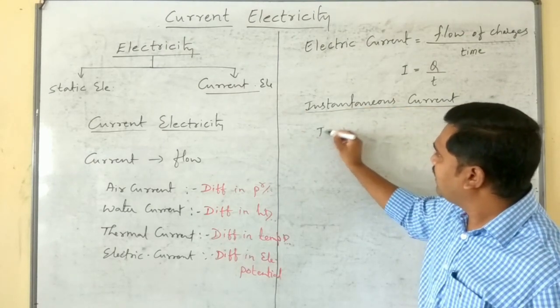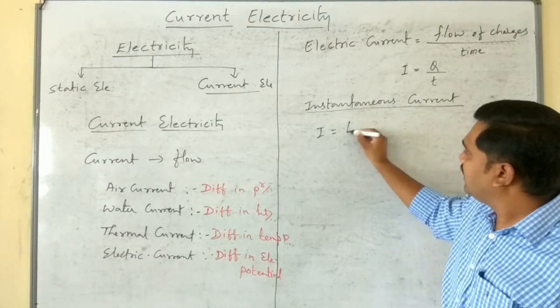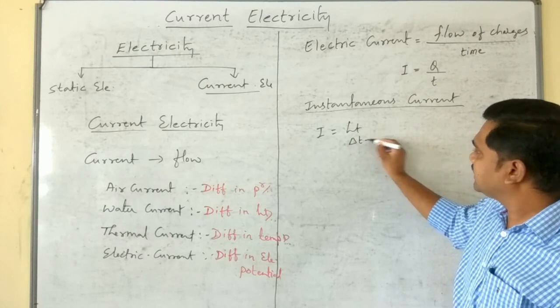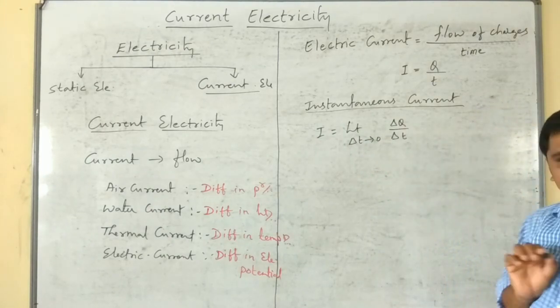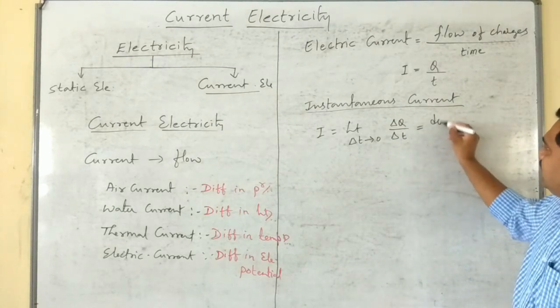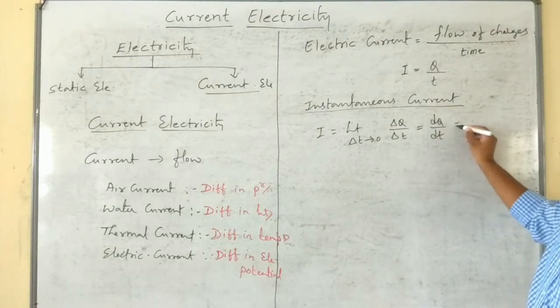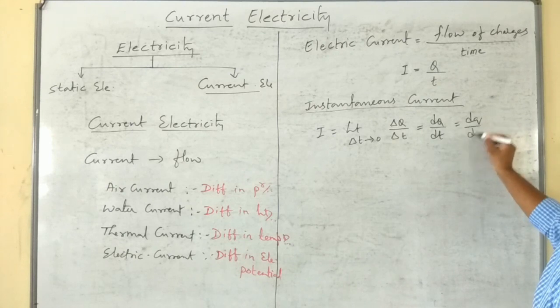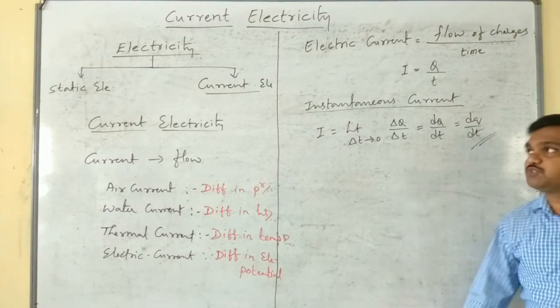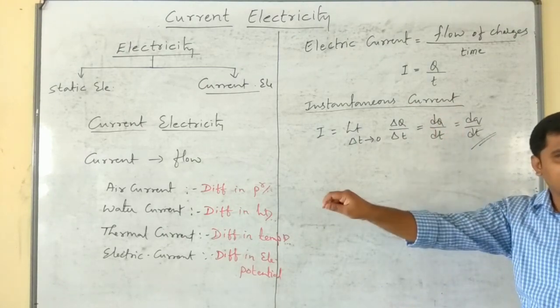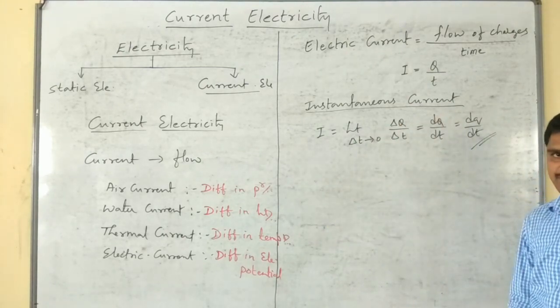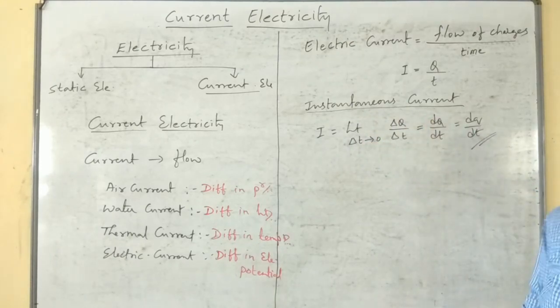It is given by I equals the limit as delta t tends to 0 of delta q divided by delta t, which is equal to dq divided by dt. This is the expression for instantaneous current, the current in a conductor at a particular time.